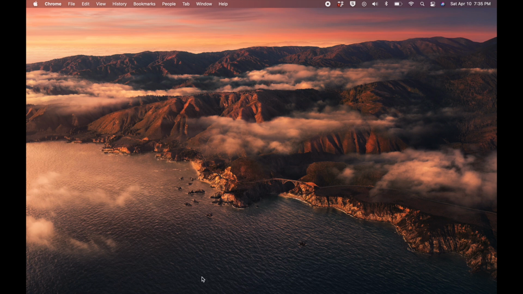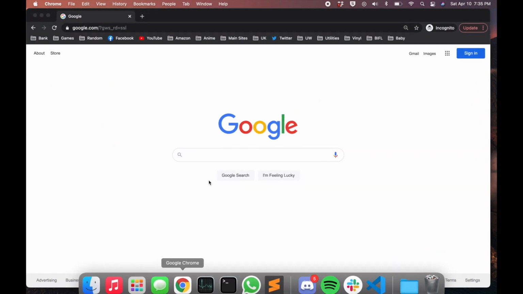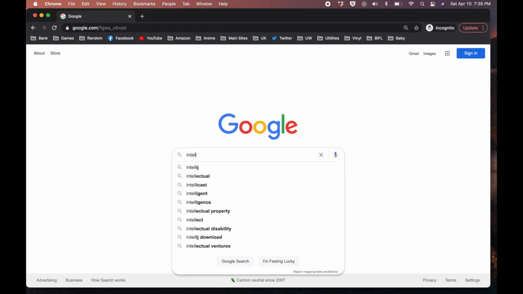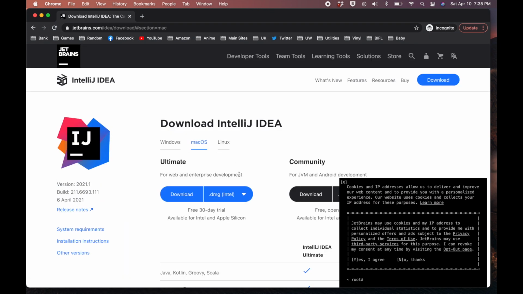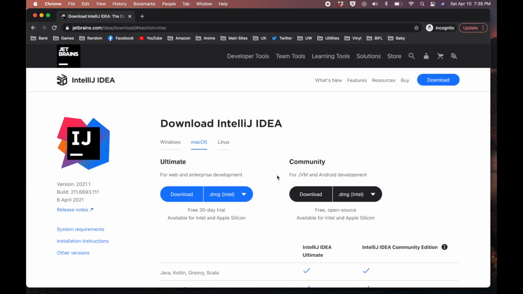So going back to our best friend Google, we're going to search for a thing called IntelliJ, and then this JetBrains page here should be your first option with a nice little download link right below it. Click on that and you're going to be given two options, Ultimate and Community.